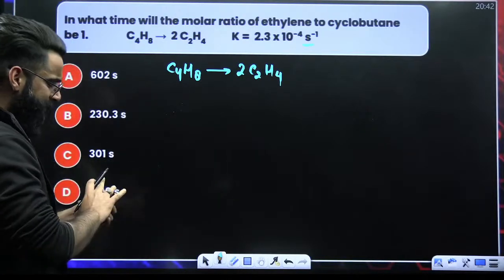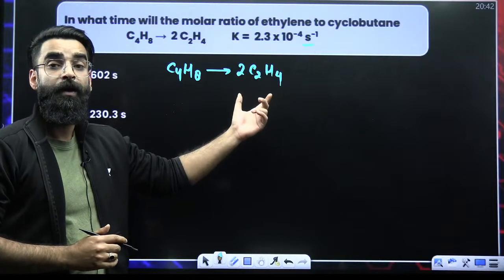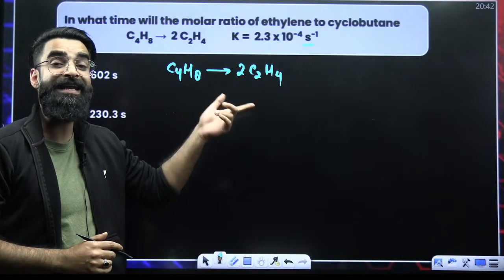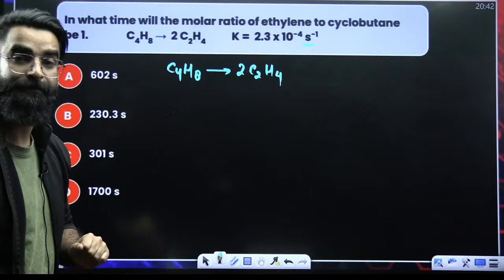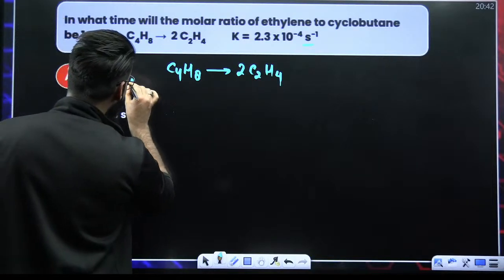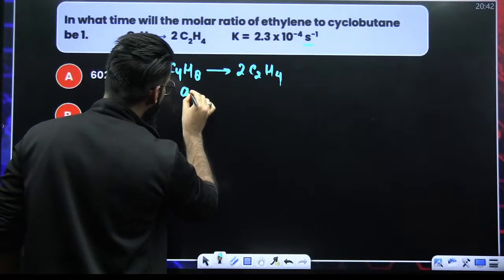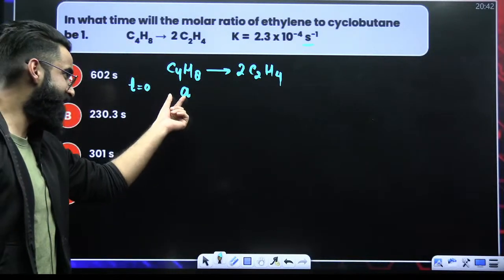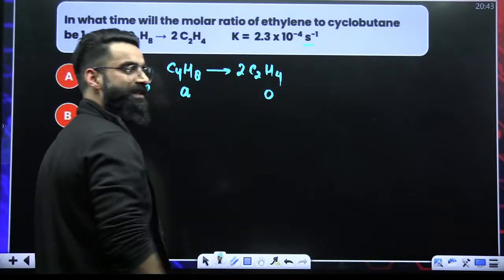My dear students, try to understand one thing. We have to check at what time the molar ratio of ethylene to cyclobutane becomes 1. What does that mean? Let's say at time t equal to 0, the moles of cyclobutane we have is A. This A represents the initial moles of cyclobutane, and the product is going to be 0 in the beginning.